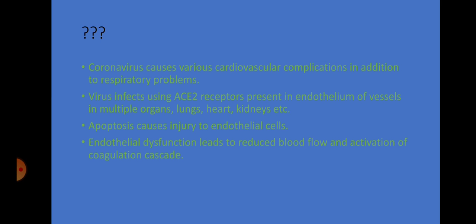Now, when there is endothelial injury, the von Willebrand factor, which is present in the blood vessels, is exposed to blood. So there is activation of coagulation cascade, which leads to formation of clots in the blood vessels and leads to dysfunction of various organs. So this coronavirus binds to ACE2 receptors in the endothelium, causing injury to the endothelial cells, which leads to spasm of the vessels and occlusion of the vessels by formation of clots.